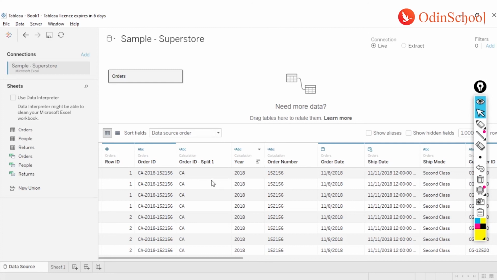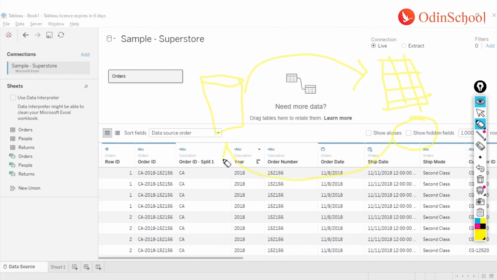Whenever I create this kind of a split, it's just within Tableau's environment. What do I mean by this? Let's assume this is my database and this is my Tableau's data engine. All the changes that we are making are going to happen within this engine itself.